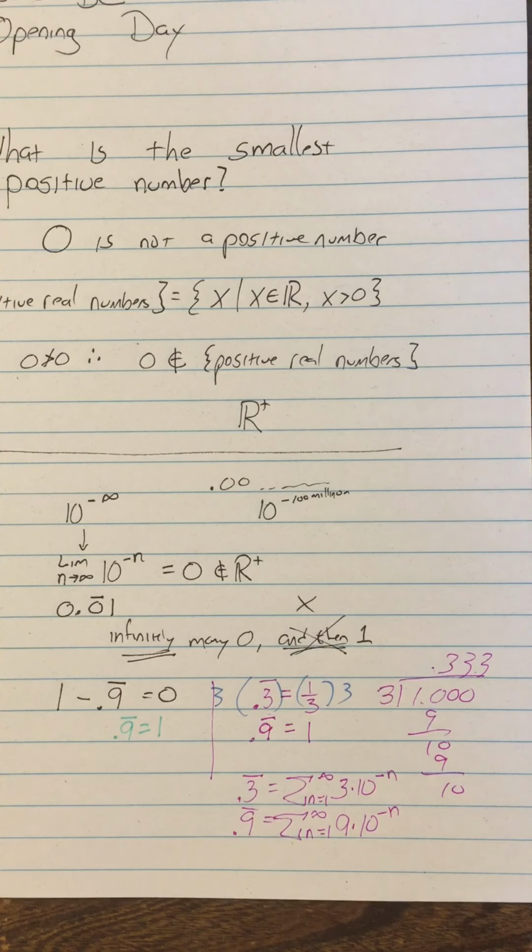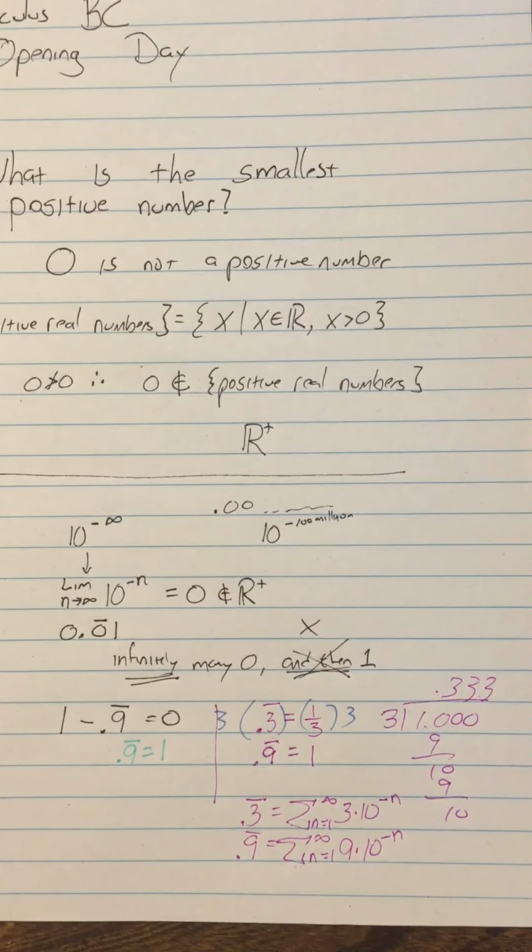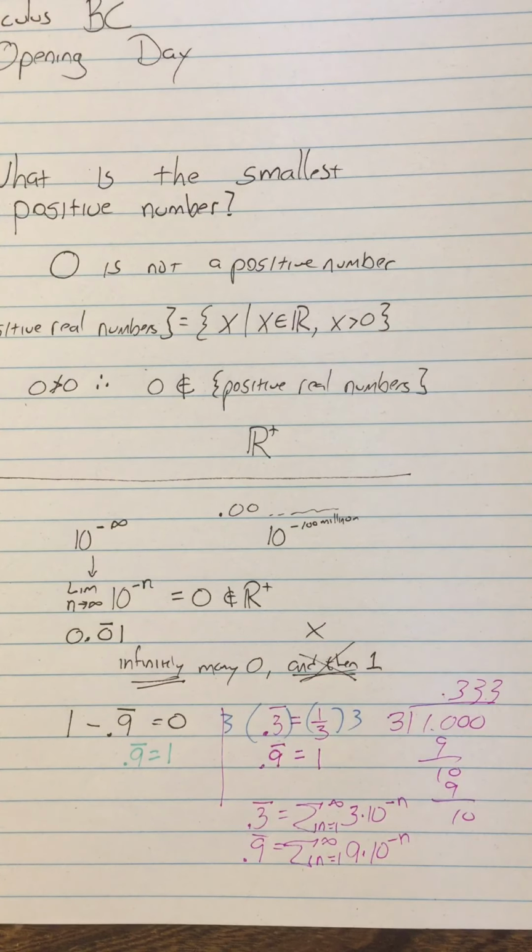Now, this video is running a little long, so what I've given you here is 4 possible answers to this question that are all not right because they all turn out to be 0. So what is the smallest positive number that is not 0? You might have an idea what the answer is now. I'm going to break and come back with a second video and talk about what it really is and why.